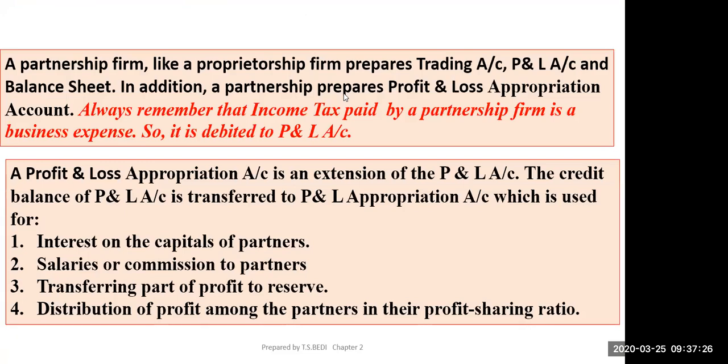Okay, now after this we'll start practical. First is the partnership firm, like a proprietorship firm, prepares trading account, profit and loss account, and balance sheet. In addition, a partnership prepares profit and loss appropriation account.